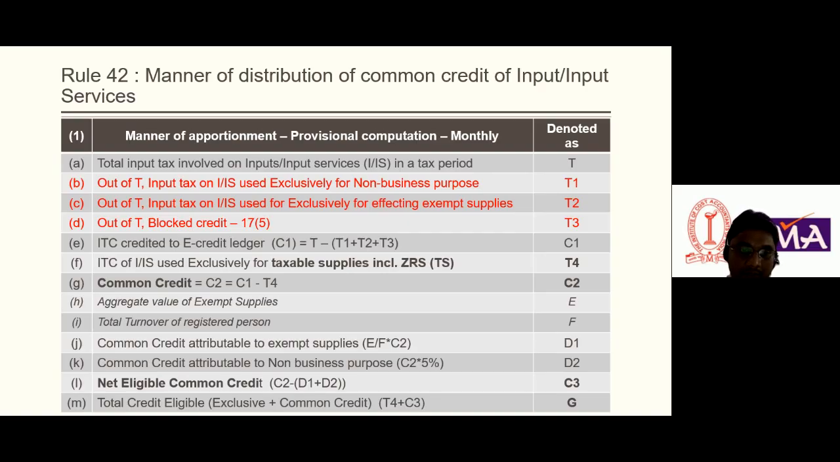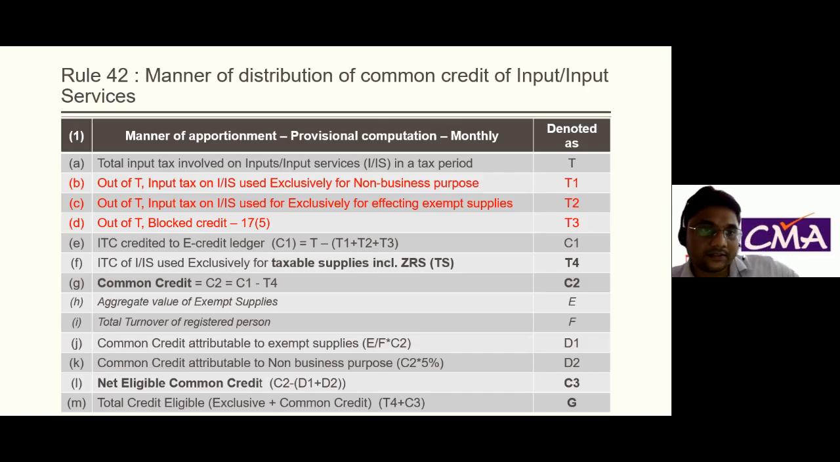So if we deduct D1, which is attributable to exempt supply, and D2, which is attributable to non-business purposes, from C2, then we reach the net eligible common credit, C3, which is attributable to the taxable supply. So the total credit eligible for the registered person is exclusive credit plus common credit, that is T4 plus C3. Yes, it becomes very complicated. Everyone is getting confused about what I am saying. Yes, it is very complicated now.